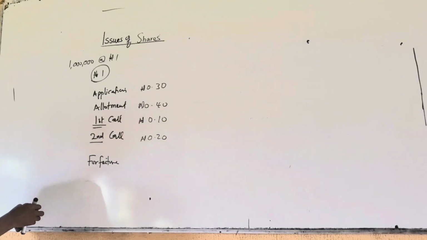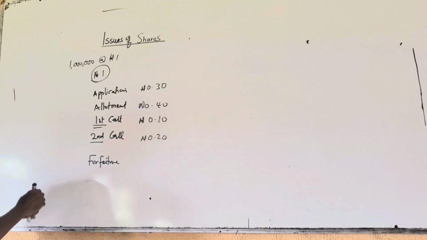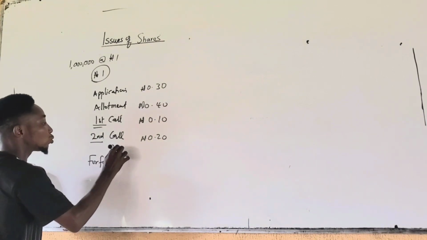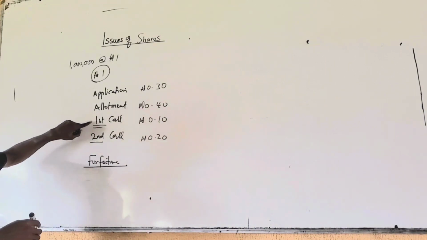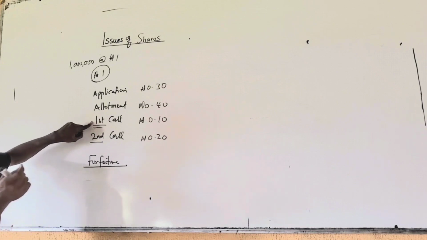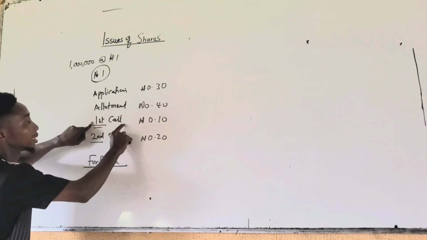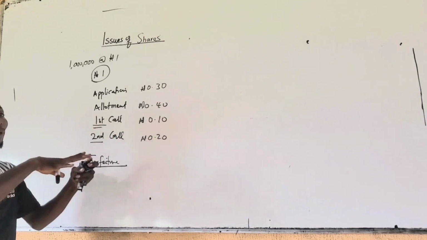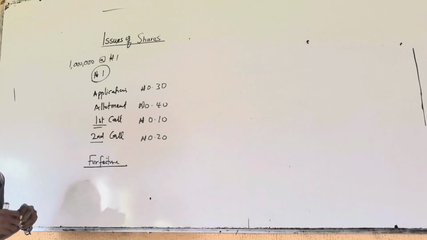We may also look at a question that may talk a little bit about oversubscription. But for part 2, we look in detail into forfeiture of shares, where a call is made and a shareholder is unable to pay when calls are made. So that share may be regarded as forfeited shares and may be withdrawn by the company.